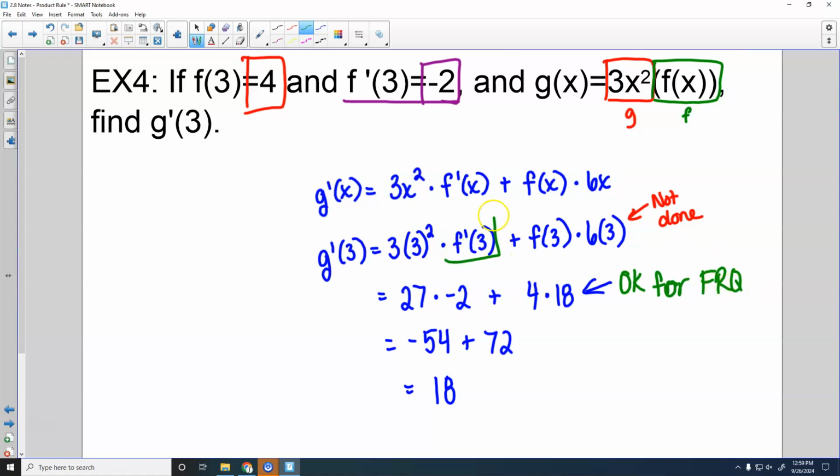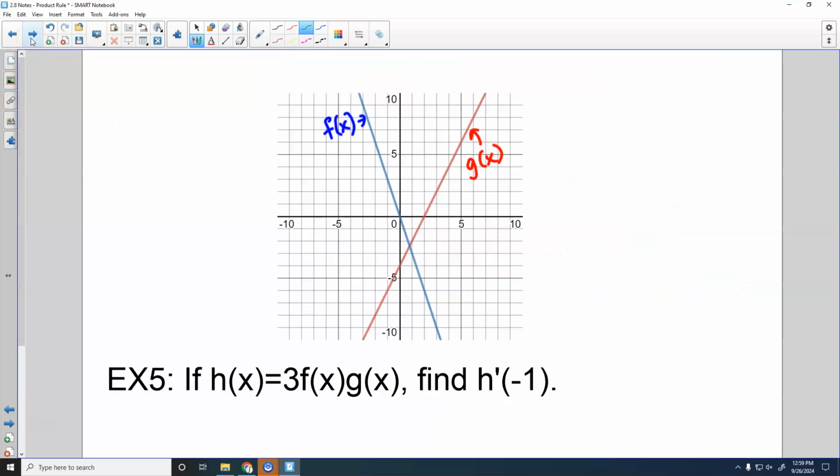So these things right here must be replaced for. But if you are left with just addition, subtraction, multiplication, division, even exponents are okay, but you can't have any functions not evaluated or anything like that left. So if you're down to just basic arithmetic, you can leave it on FRQ. And if you don't need it for anything else, I would suggest you do that just in case you mess up for that. Okay? All right, let's look at one with a graph.